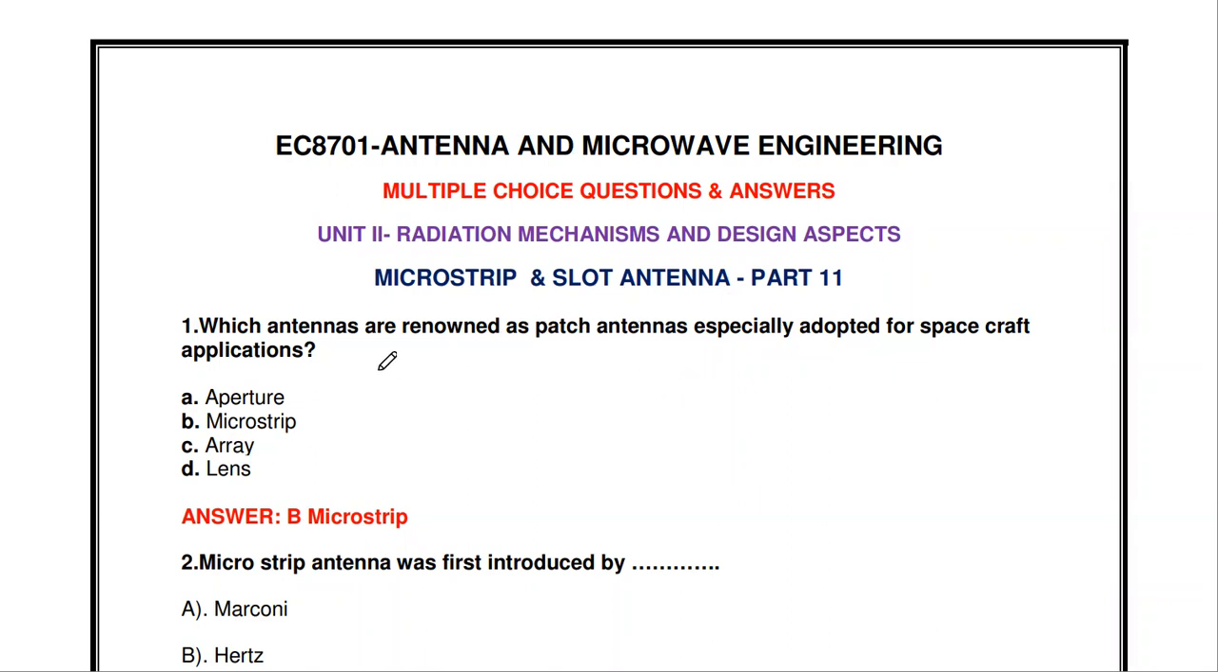The first one: which antennas are renowned as patch antenna, especially adopted for spacecraft application? So which antenna is used for the spacecraft application? Aperture antenna, microstrip, array, and lens antenna. The microstrip antenna. Because of its very low weight and small size, this microstrip antenna is used in spacecraft applications.